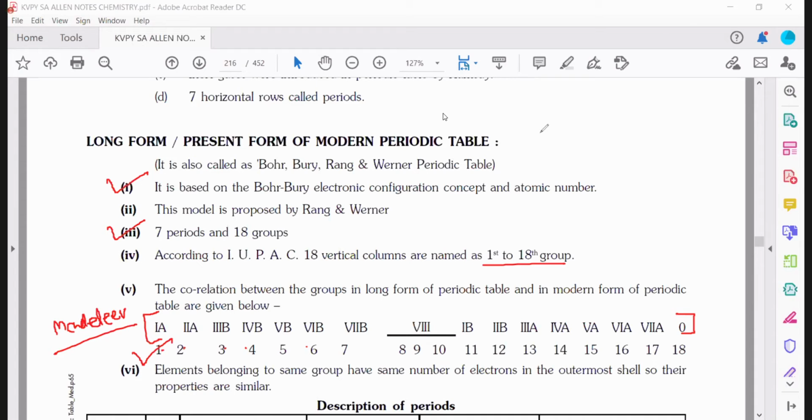Next, elements belonging to the same group always have the same number of electrons in the outermost shell, so their properties are also similar. Same electrons means the same type of properties. Suppose group 1 has only one electron in the outermost shell, so they have similar kinds of properties. We'll see these properties one by one.